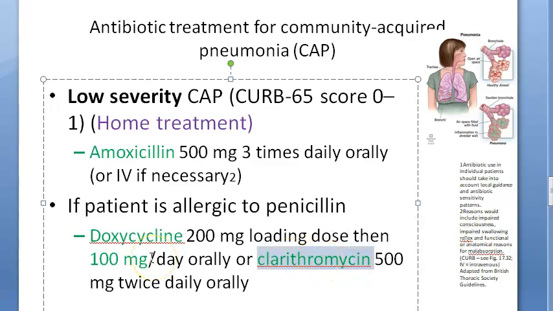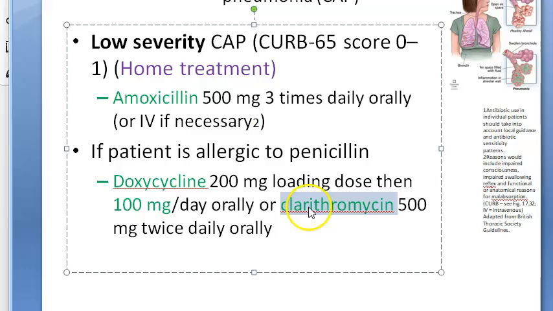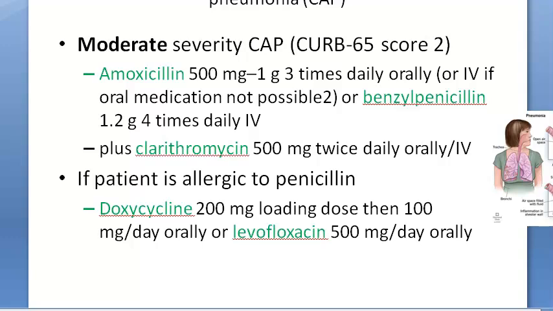Where does clarithromycin come in the classification? See, clarithromycin is a macrolide antibiotic. Doxycycline is tetracycline. Amoxicillin is penicillin. So clarithromycin is what? Macrolide antibiotic. We will show you the classification. Just hold on. Now let us look at the moderate severity CAP.